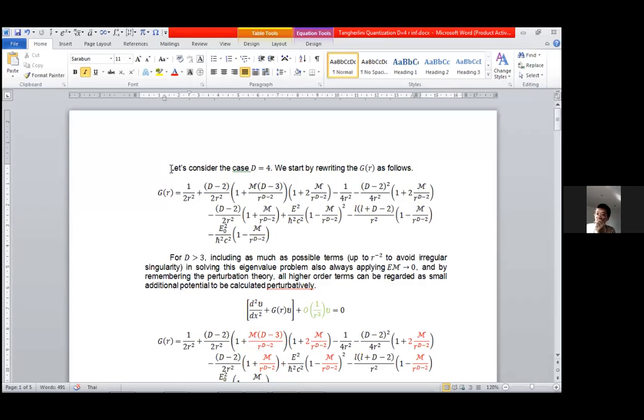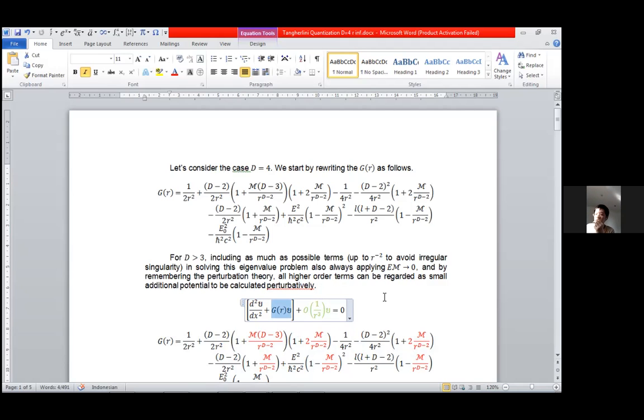So, first of all, I would like to rewrite the equation for GR. GR here is the coefficient of the ψ here, and this is the normal form of our master radial equation. We can see here that to avoid the irregular singularity of this differential equation, we need to omit all of the higher order of 1 over r if the order is larger than 2.